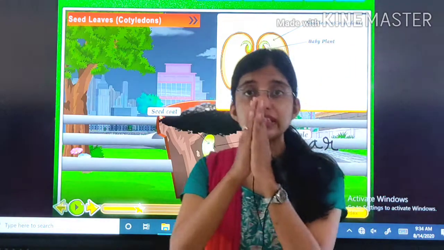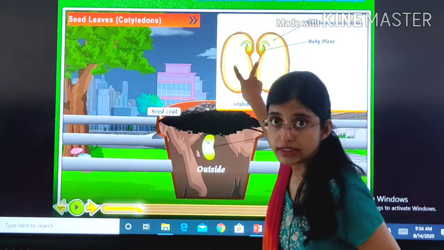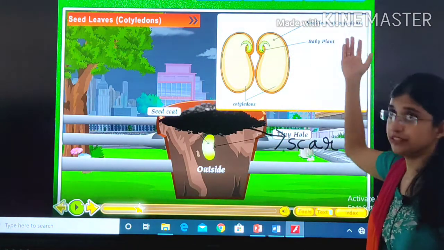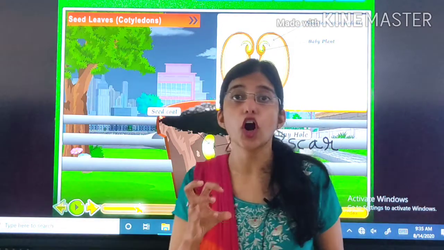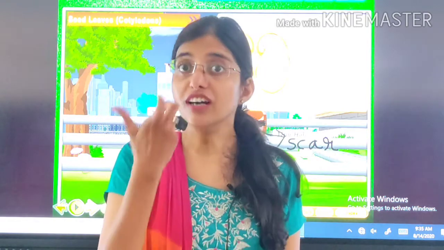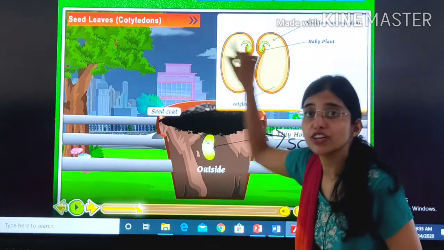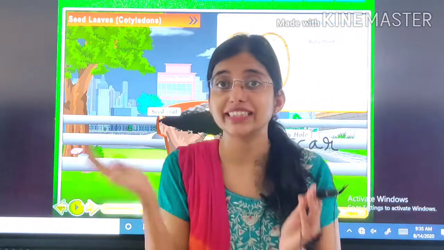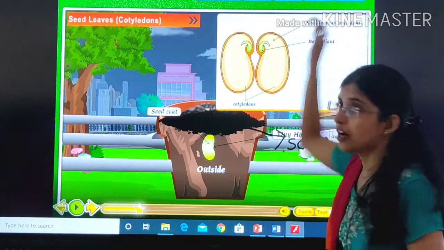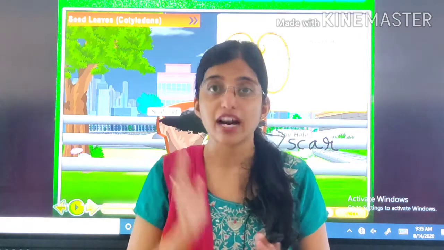When we open the seed, we will get these two fleshy cotyledons. Cotyledons are also known as seed leaves. Okay, and in these cotyledons, all the nutrients and vitamins are present for the seed. And this portion is the baby plant, the baby embryo which is present inside the seed. And this baby plant grows up to become a big plant. Okay, these were the parts of seeds.